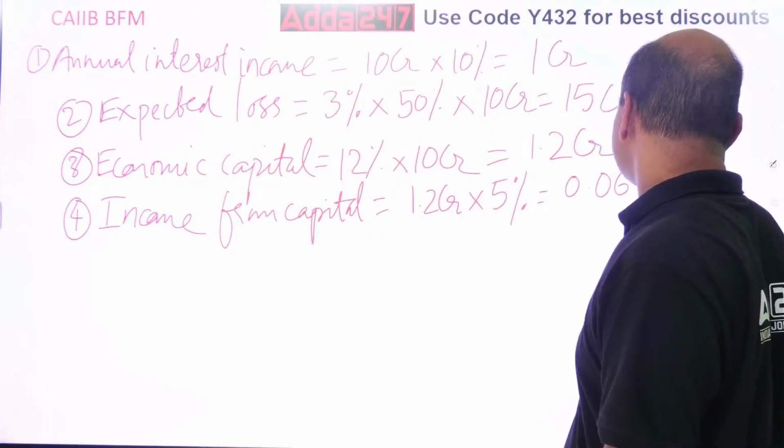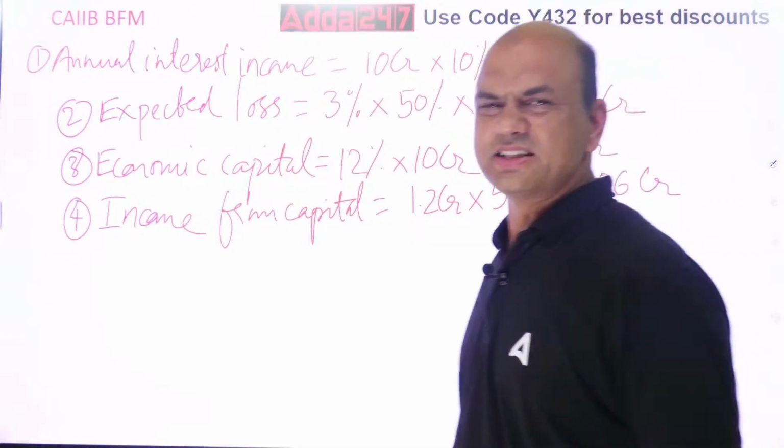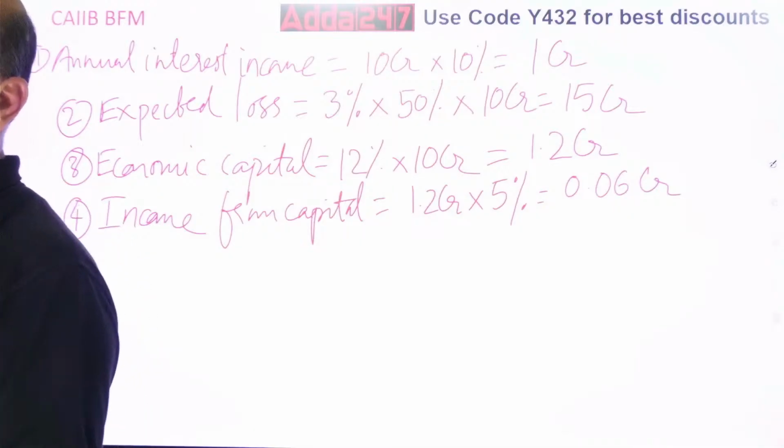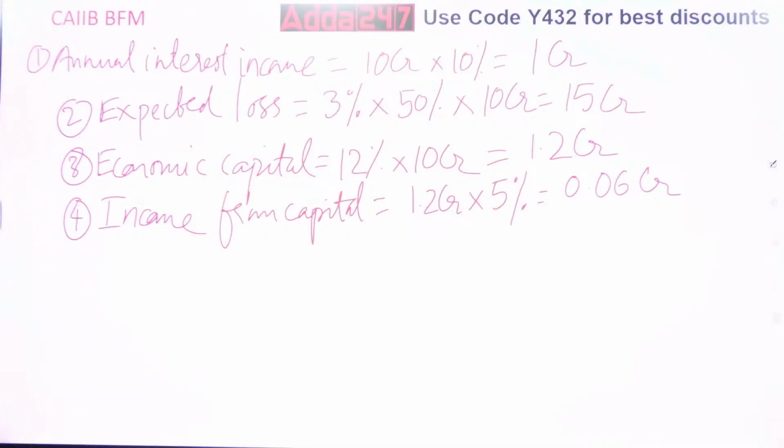0.06 CR. Everything will be written in CR. That's easy, right? 6 lakhs. So 0.06 CR. Now we come to the last step, and that last step is REROC.